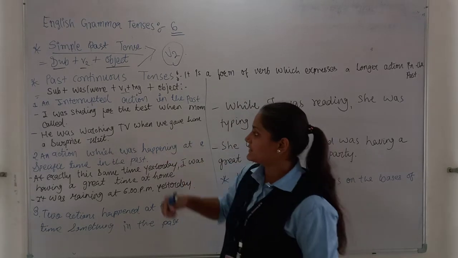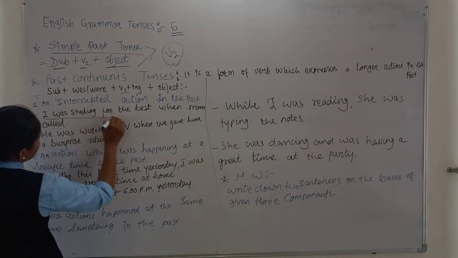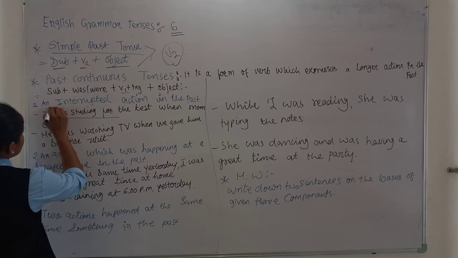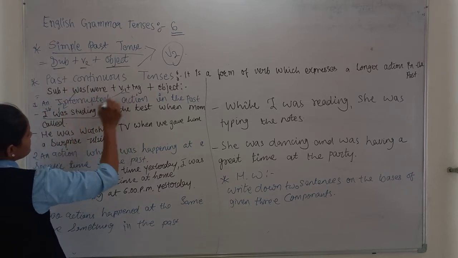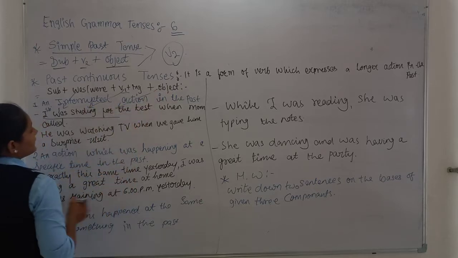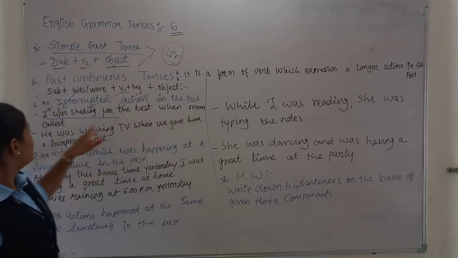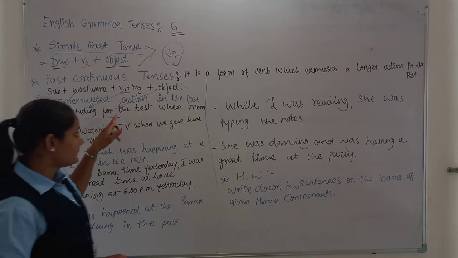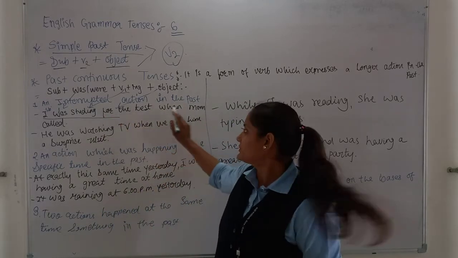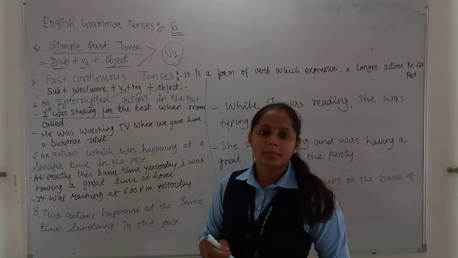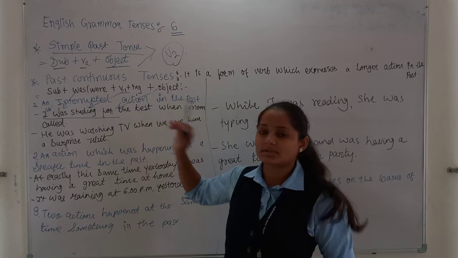So look at this. I was studying, यानी this is our subject, this is our verb formation, this is V1 and this is our object. अब clear हो गया? I was studying for the test when my mom called. अब कौन सी चीज उनको इंटरप्ट कर रही है, क्योंकि जब वो स्टडी कर रहे थे तब उसकी मदर ने उनको बुलाया. तो अब यहाँ क्या हो रहा है, an interrupted action in the past.